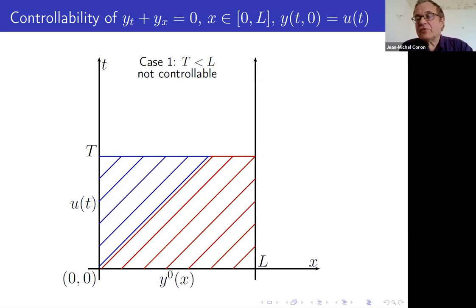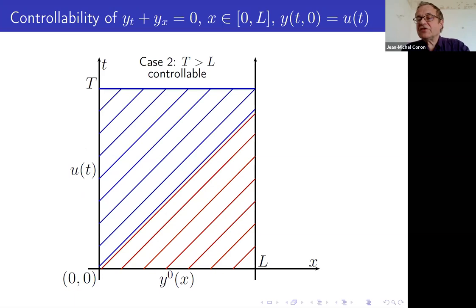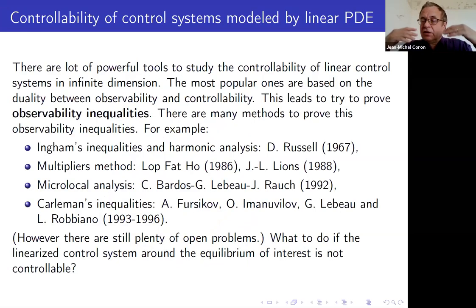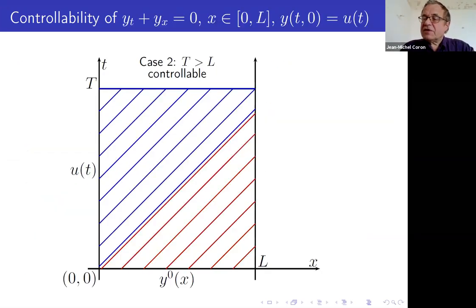For example, if y0 is equal to 1, it will be equal to 1. And so you cannot be equal to 0, for example. But if the time is larger, then there is no problem, because you can fix the control in such a way. For example, if you want to arrive to 0, you just take q of t equals 0. So there is something which is very interesting. You have the controllability if and only if the time is at least equal to L.